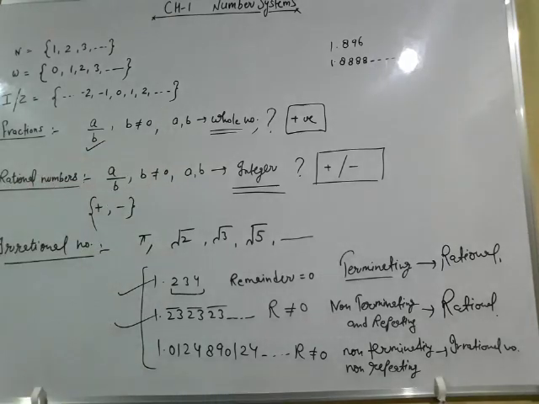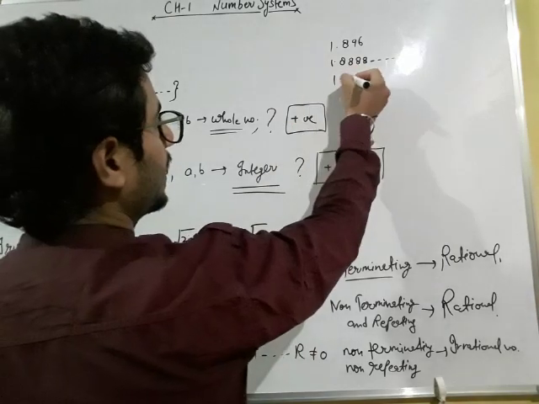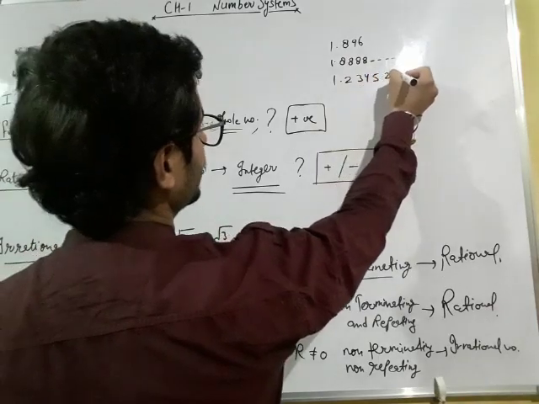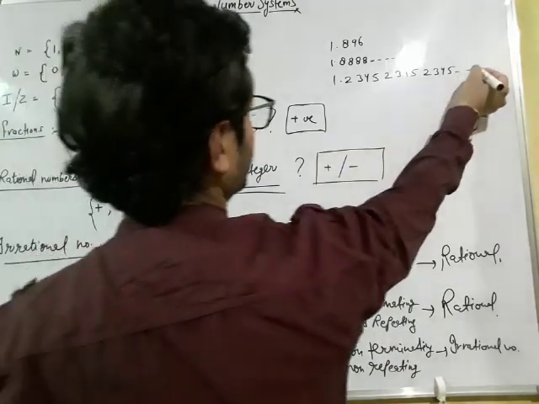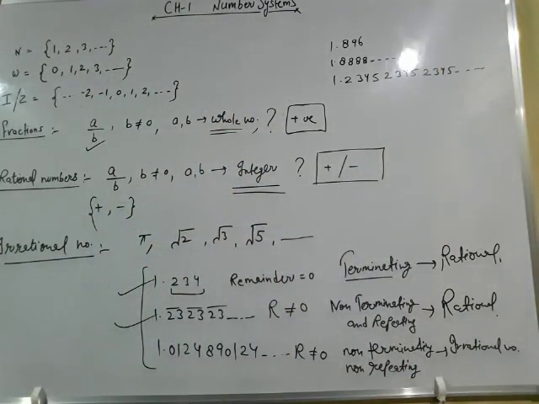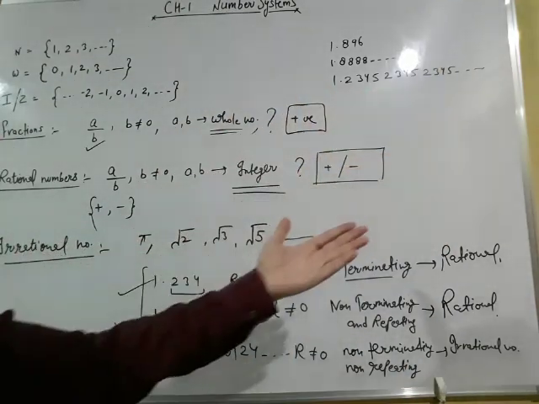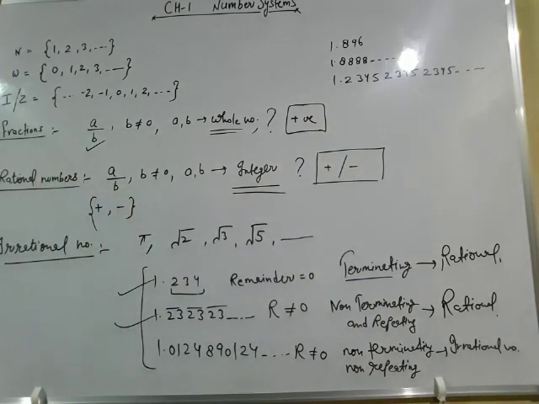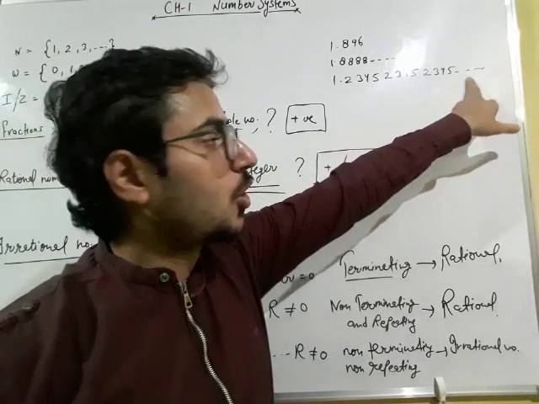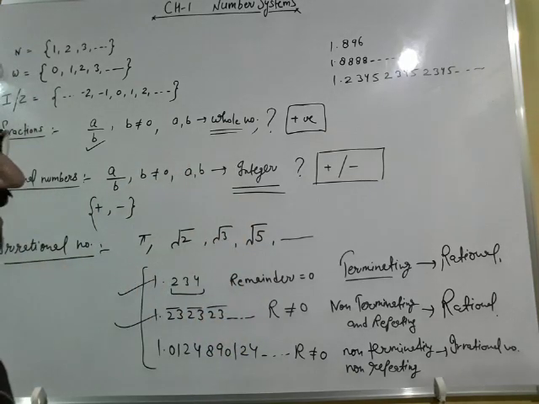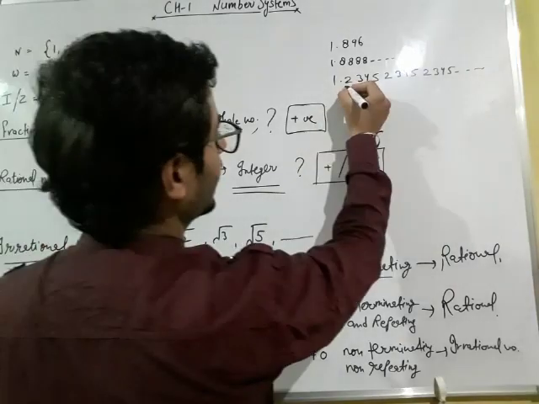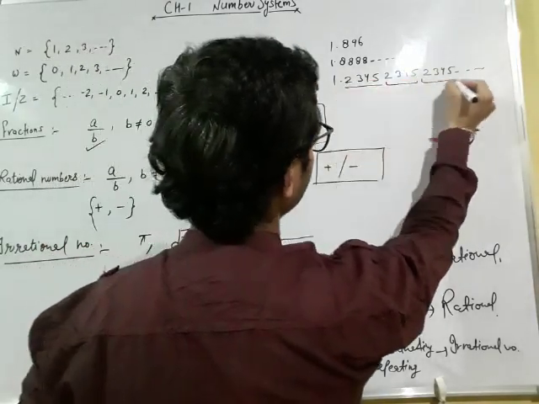Now look at some more examples of rational numbers. 1.2345, 2345, 2345 and so on, up to infinity. This is also an example of a rational number. Why is it an example of a rational number? Because this is a non-terminating decimal expansion, and the digits are repeating themselves: 2345, 2345, 2345.